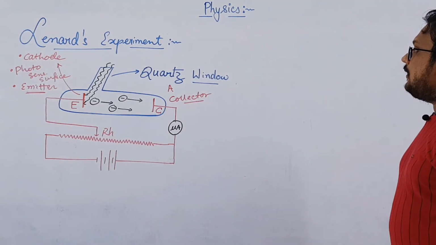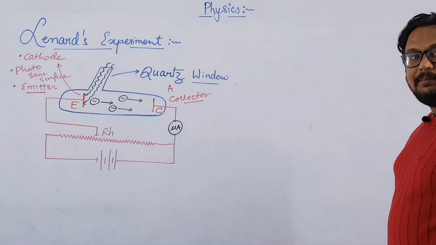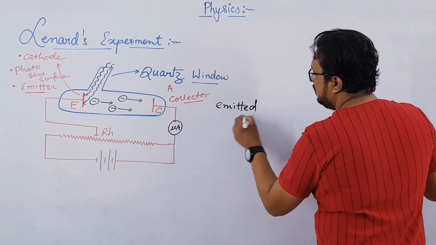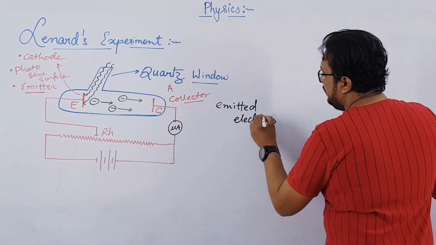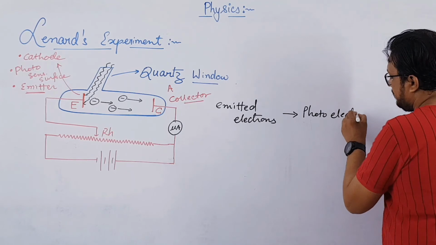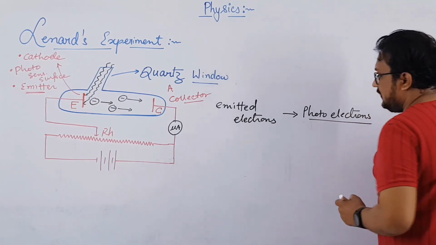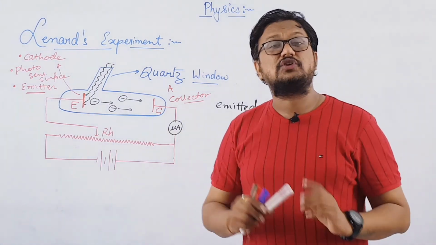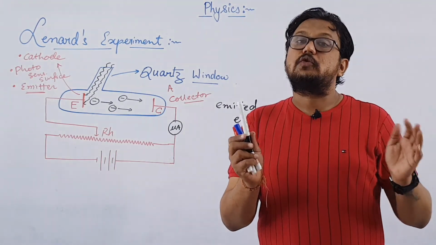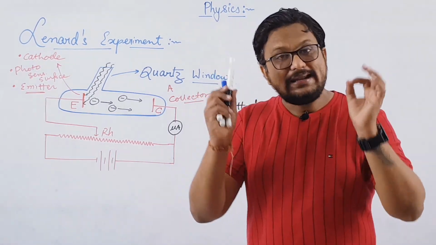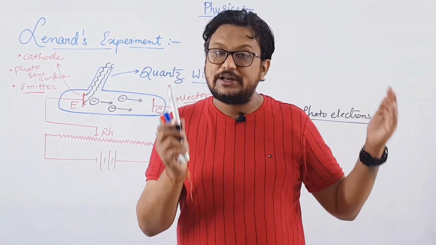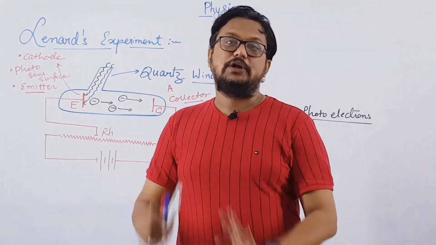Nothing more. Now the electrons so emitted were given the name emitted electrons. Emitted electrons were named as photoelectrons. Both normal electrons and photoelectrons are not different; they are the same, right? Photoelectrons are not a different type of electron. They are electrons only, but they are emitted due to light, UV radiations or electromagnetic waves, and hence the name photoelectrons was given. Clear?